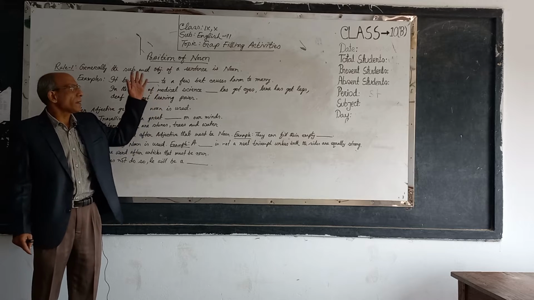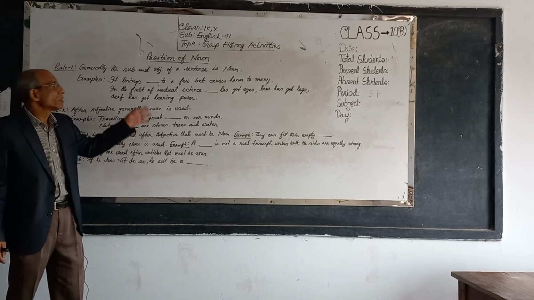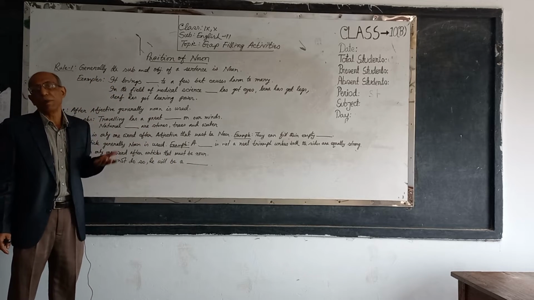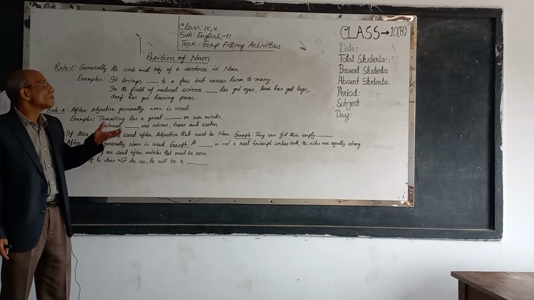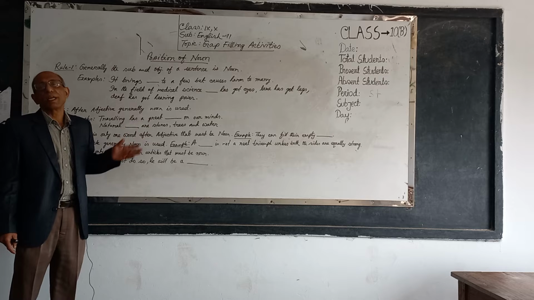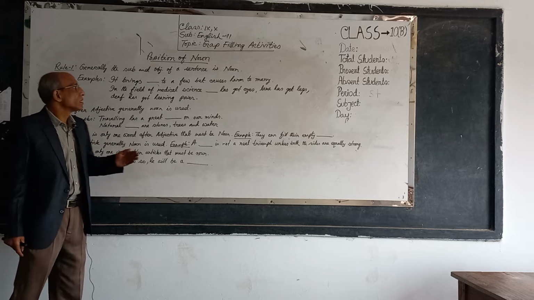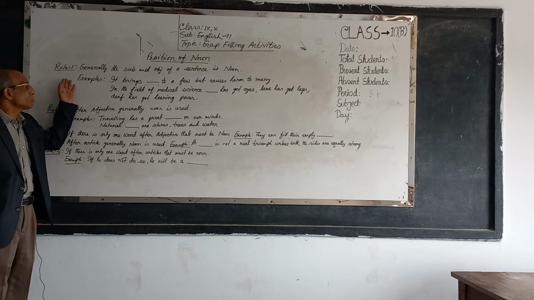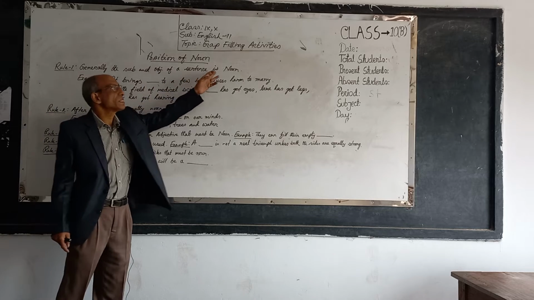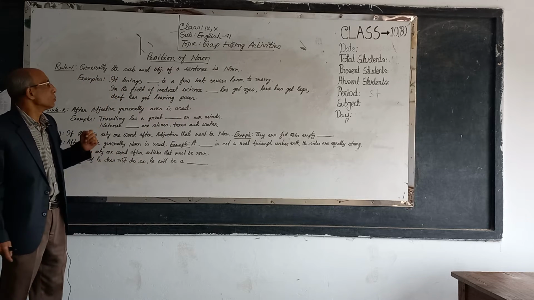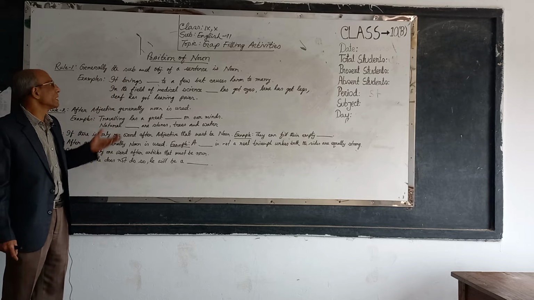Here you see I have already written some rules on the blackboard for my convenience in discussing the things. So we shall know how to use a noun in the gaps. The topic is position of noun. Rule 1: generally the subject and object of a sentence is a noun. This is a general rule.